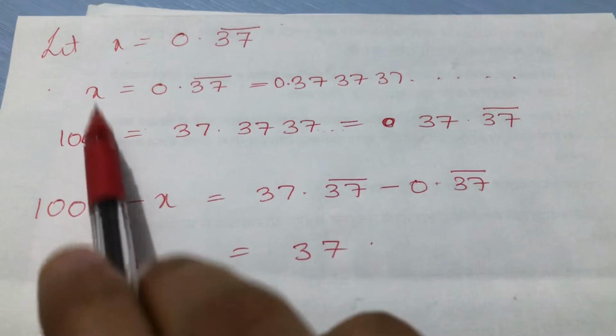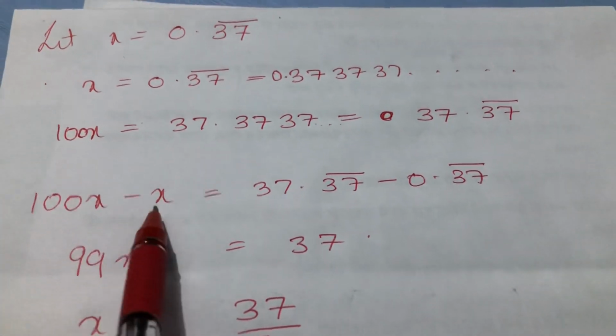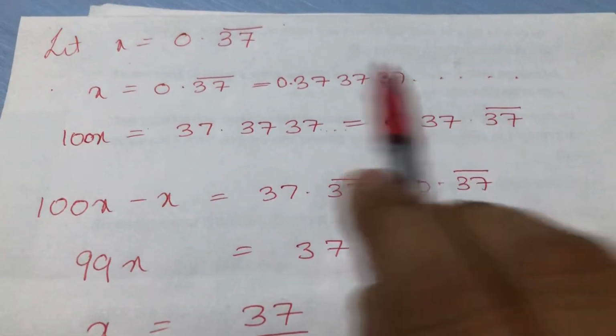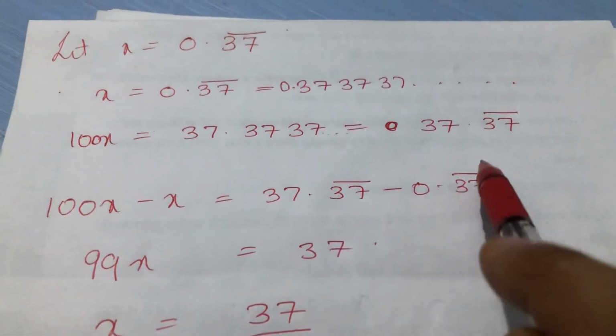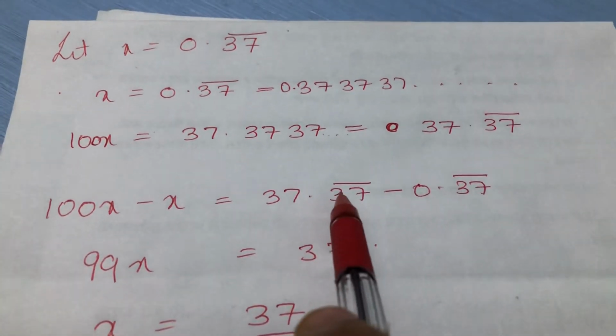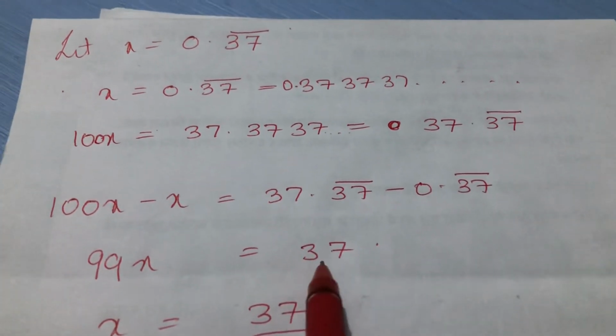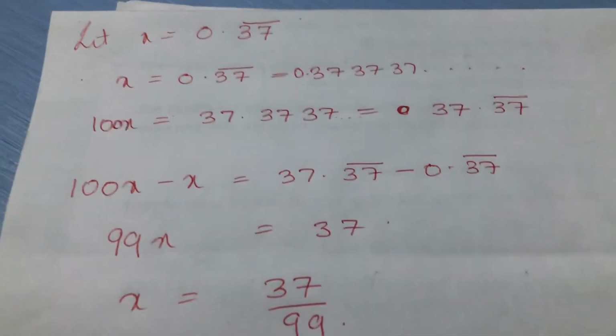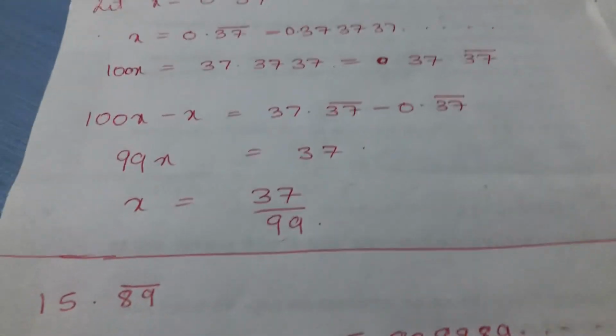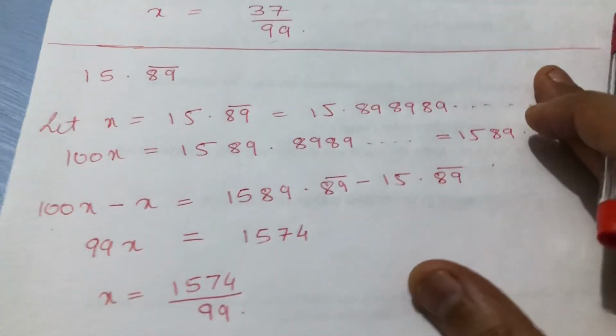Now again subtract: 100x minus x will give you this minus this, that is the bar part of it will go away, 37 will go away and only this much will remain, this 99 will come down and you get the answer. Let's move to the next one.